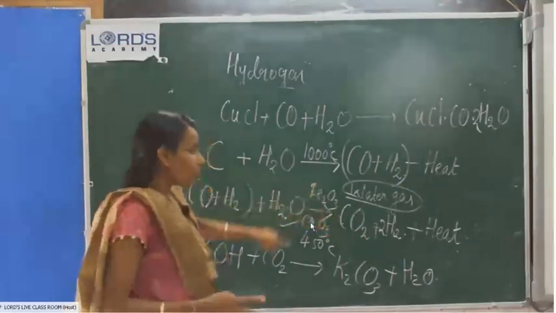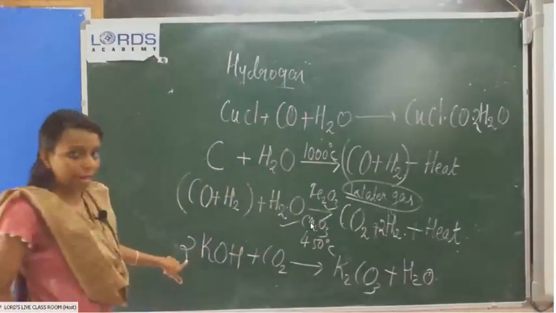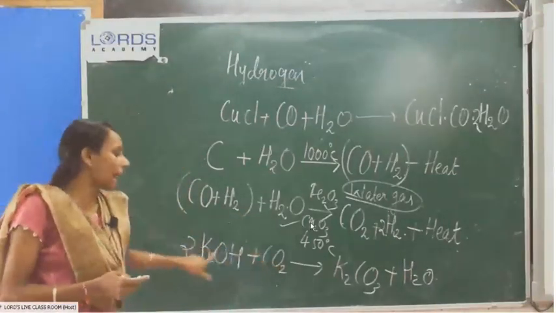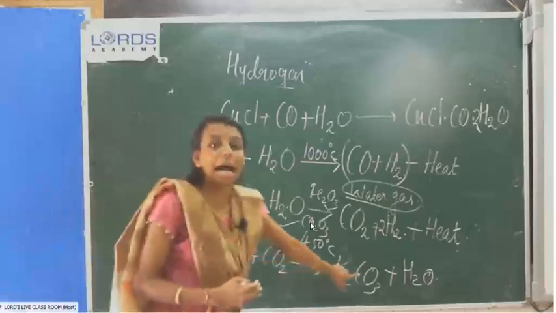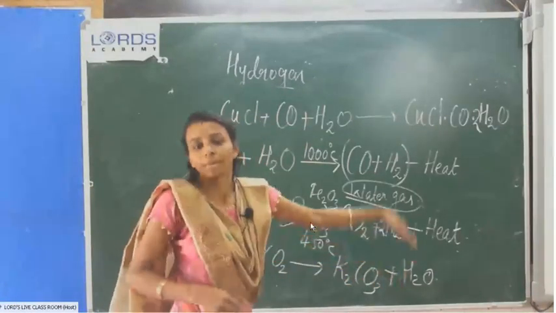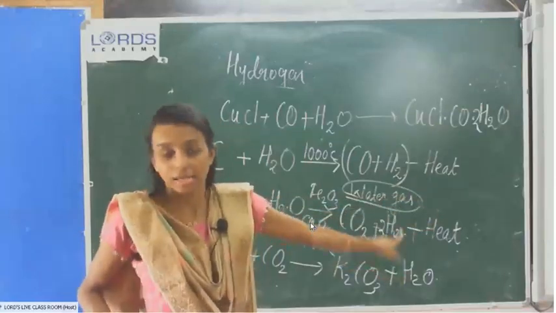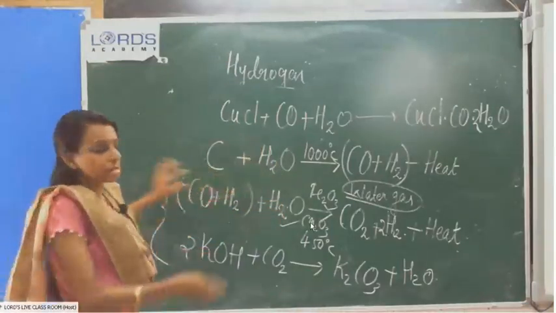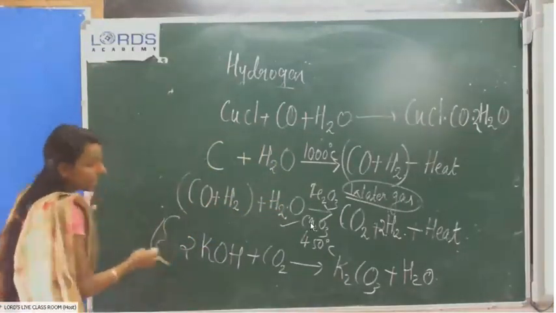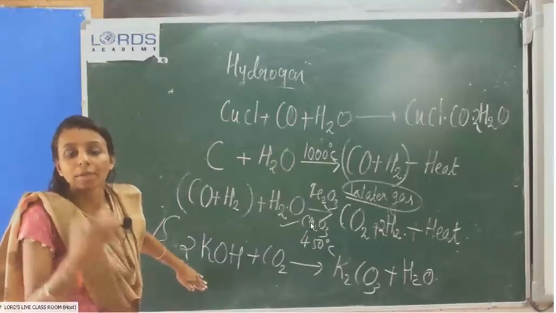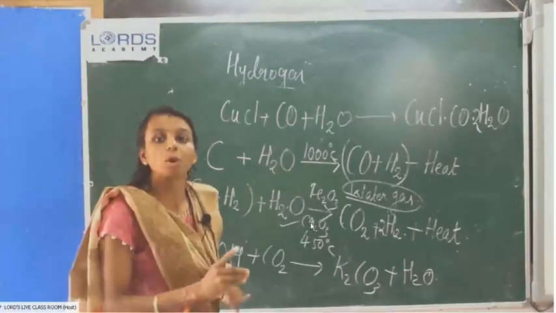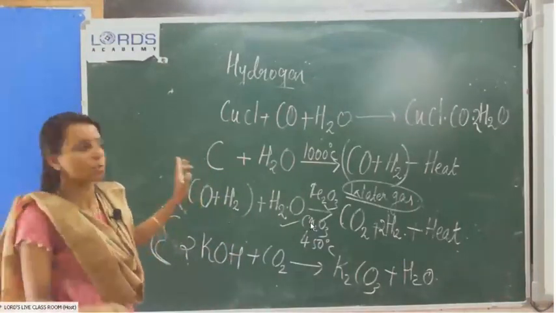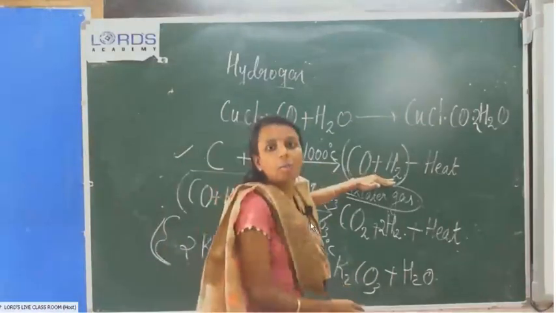Otherwise, there are these two methods. This mixture can react with KOH, potassium hydroxide, caustic potash. Only carbon dioxide will react with potassium hydroxide and form potassium carbonate and water. The remaining gas is hydrogen gas. What is the method of separation of carbon dioxide in the Bosch process? You have to write this method. Write the chemical equation for the separation of carbon dioxide in the Bosch process. Also write the formation of the water gas mixture in the Bosch process. This is the formation of water gas.